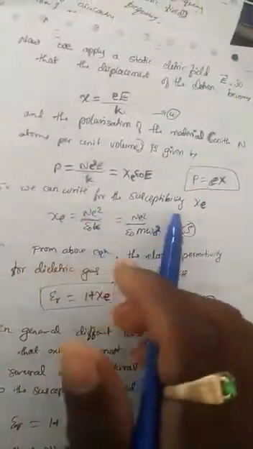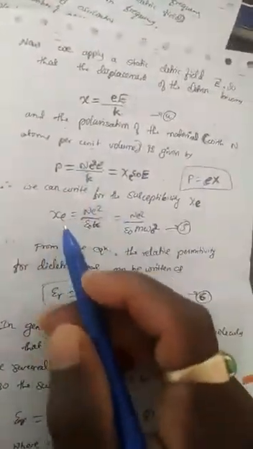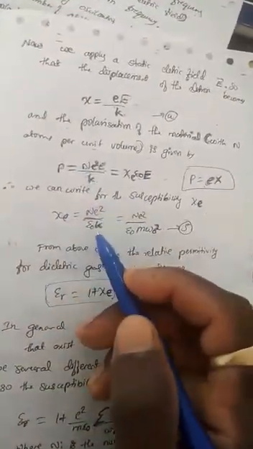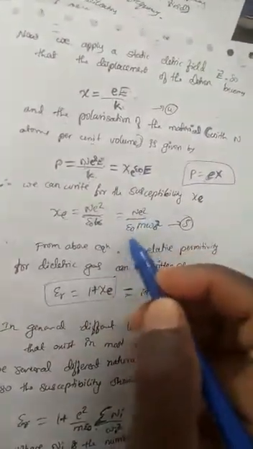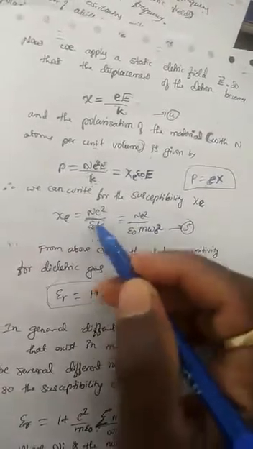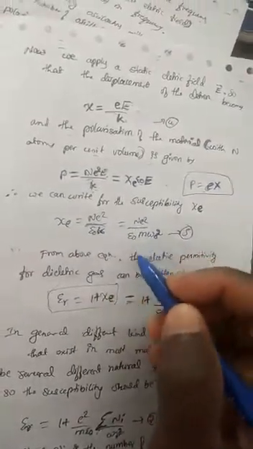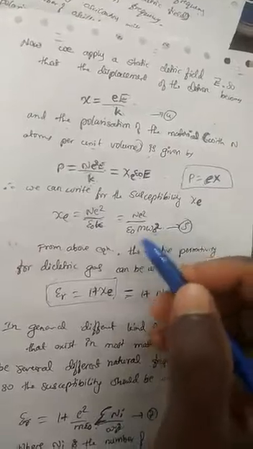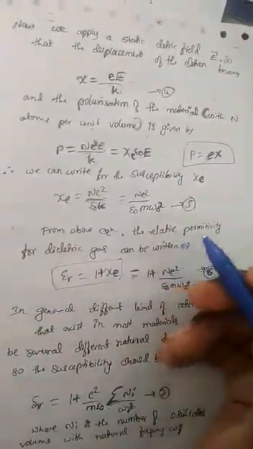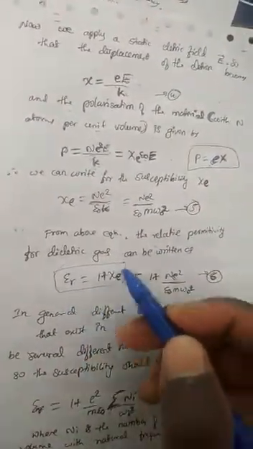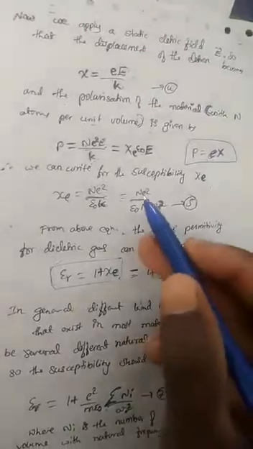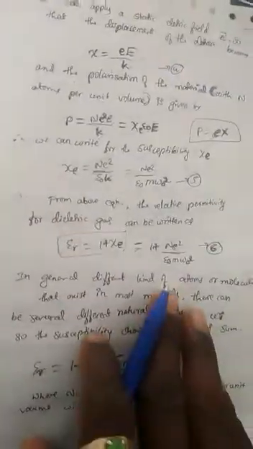By comparing these two equations, we can write the susceptibility chi e equal to n e square divided by epsilon naught k, which is equal to n e square divided by epsilon naught m omega naught square, since k is equal to m omega naught square. From the above equation, the relative permittivity of the dielectric gas can be written as epsilon r equals 1 plus chi e, that is 1 plus n e square divided by epsilon naught m omega naught square.